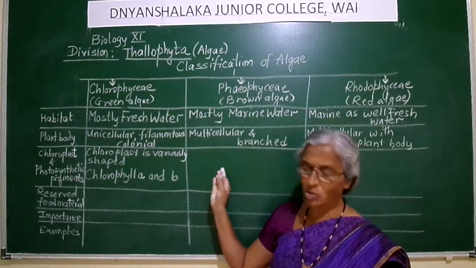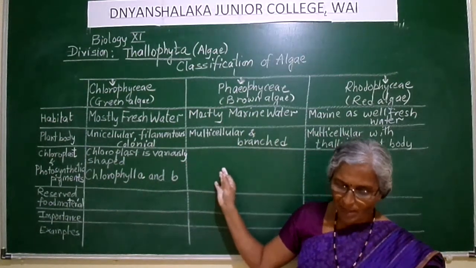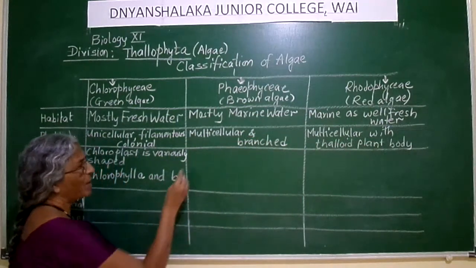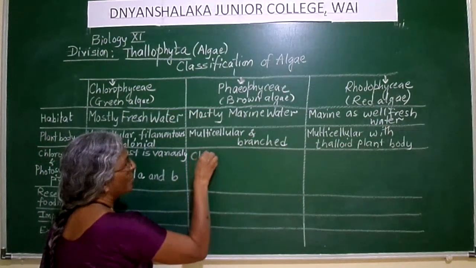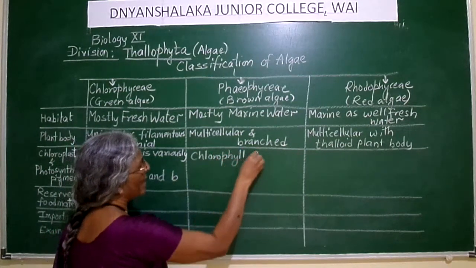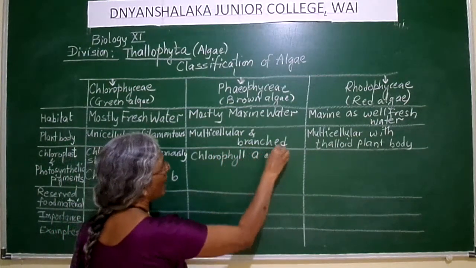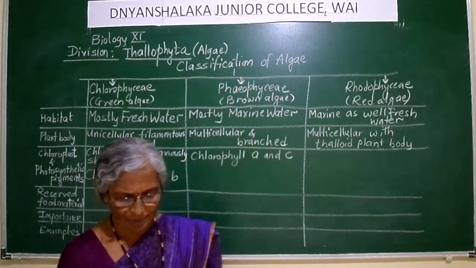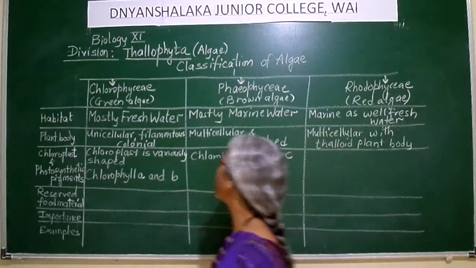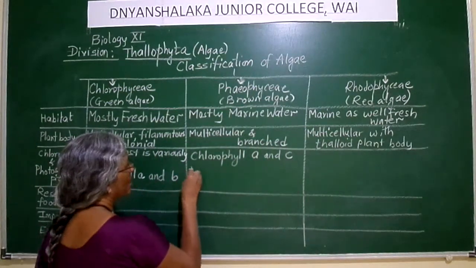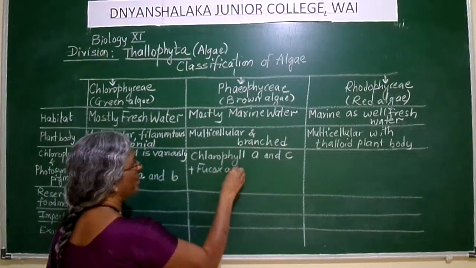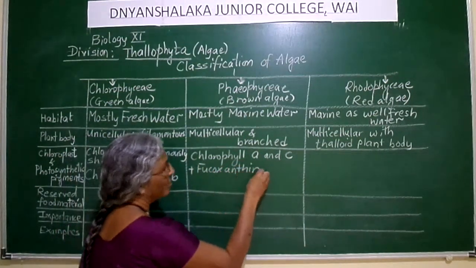These members will have different types of chlorophyll pigments: chlorophyll A and chlorophyll C, plus fucoxanthin as a pigment.